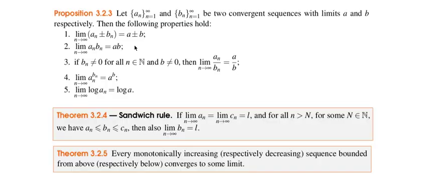So let's use those rules that we had just seen: the sum, product, quotient, power, logarithm rules, sandwich rules, and that monotonically increasing bounded sequences are convergent, to compute some limits in some examples. So first one, let's say a sub n is the sine of n over n. Okay, so this is just the quotient of two sequences, right? b sub n is sine of n, and then c sub n is n.